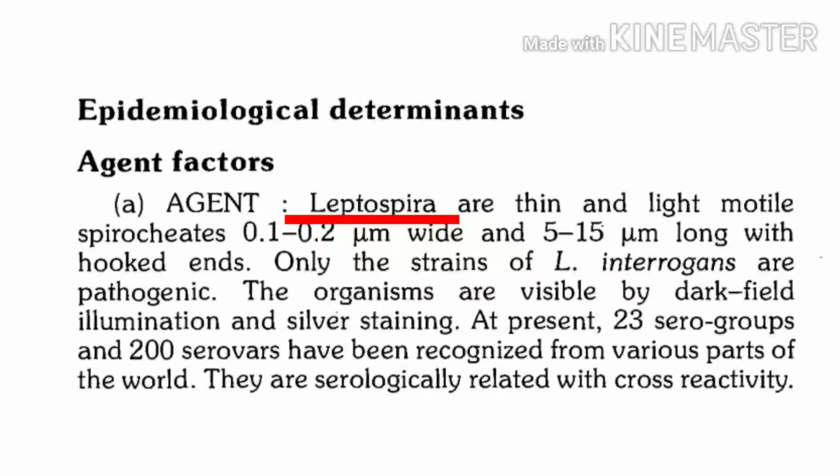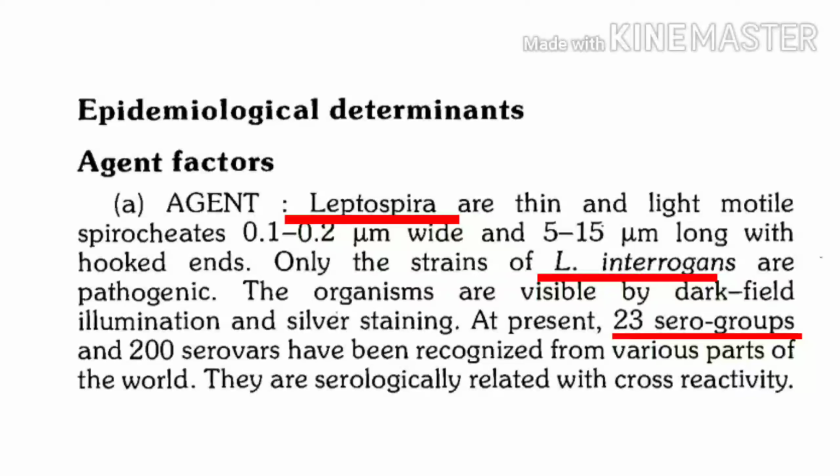These are some morphological features of Leptospira. But you should know the important pathogenic strains and how many serogroups and serotypes can infect human beings. The important pathogenic strain is Leptospira interrogans, with about 23 serogroups and 200 serovars, found in different parts of the world.